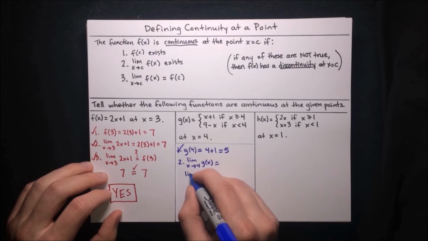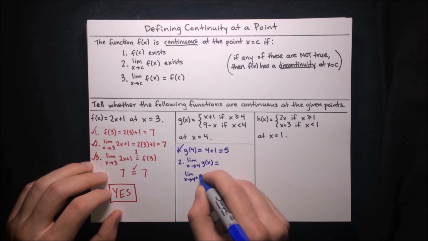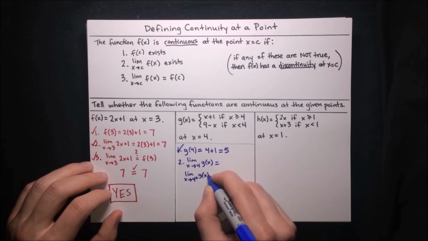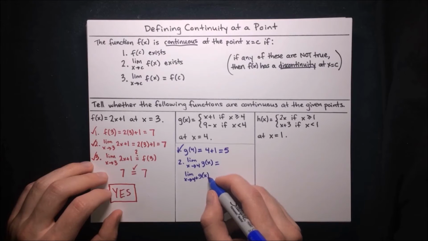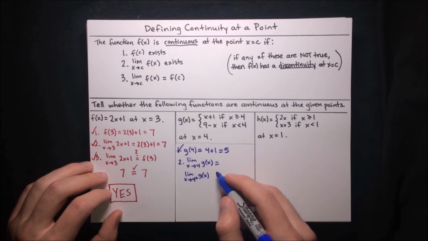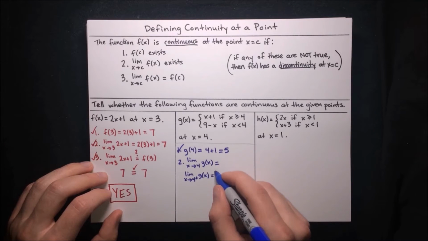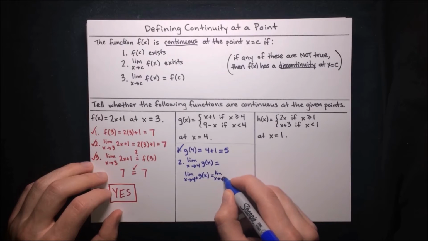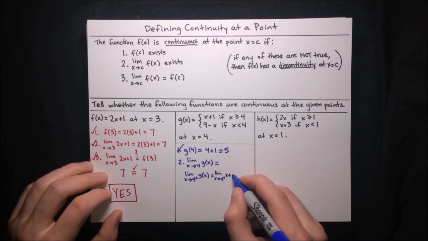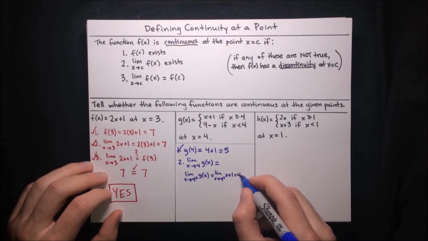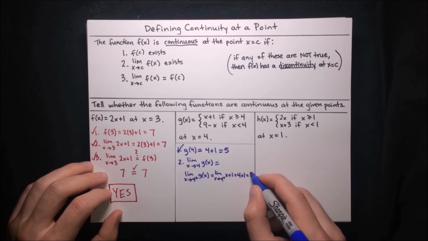This is the limit as x approaches 4 from the right of g of x. What's that equal to? Well, from the right, we have x is greater than 4. So we're on this top branch here with x plus 1. So the limit there is just the limit as x approaches 4 from the right of x plus 1, which is just 4 plus 1, which is 5.